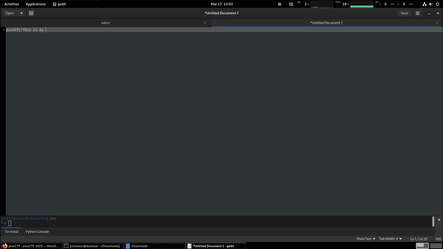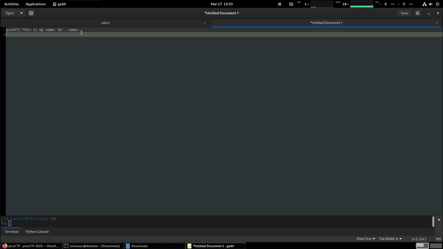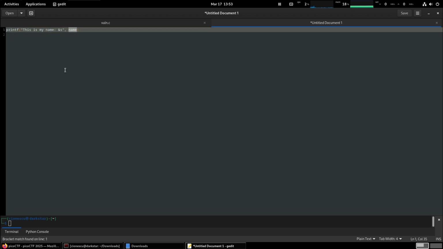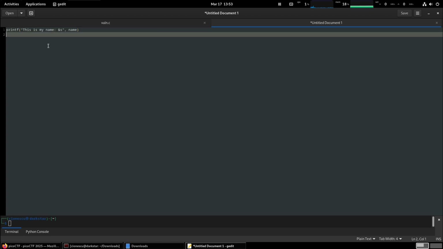this is my name, and then %s, and then name, something like that, right? And so whenever this function would be called, the address of name would be put on the stack, and then %s would read that value from the stack, right?